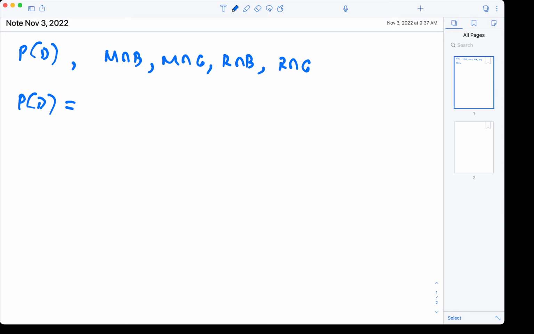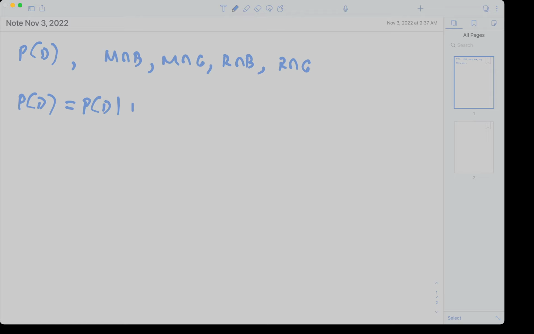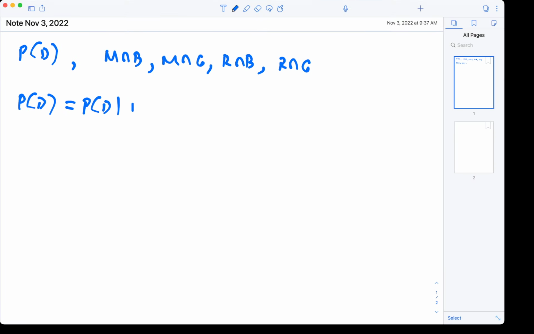So let's start out with good weather and morning. So we've got the probability of delay given good weather and morning, and this we have to multiply by the probability of having good weather in the morning.